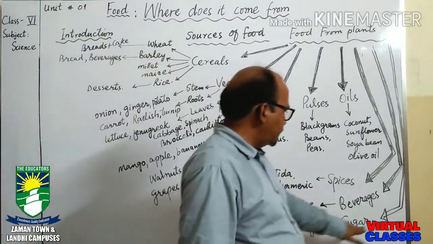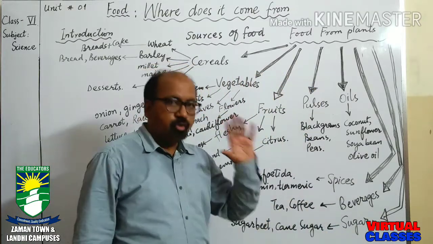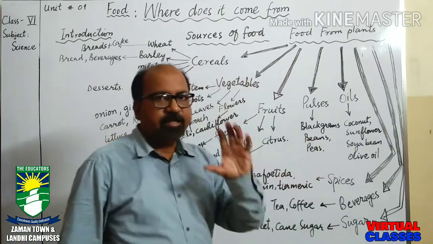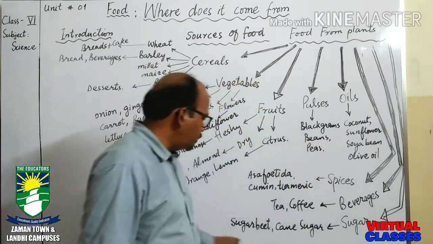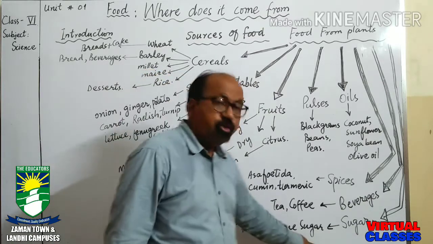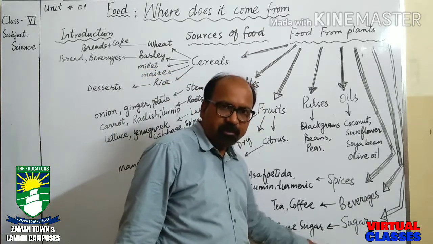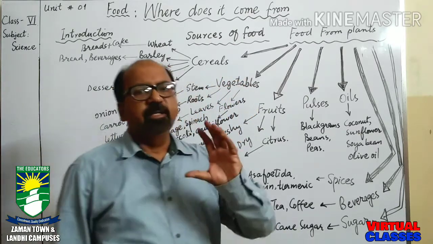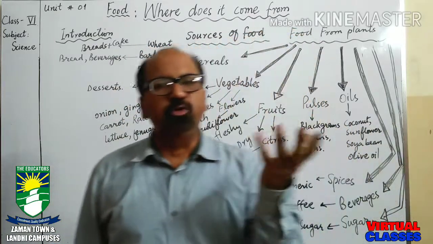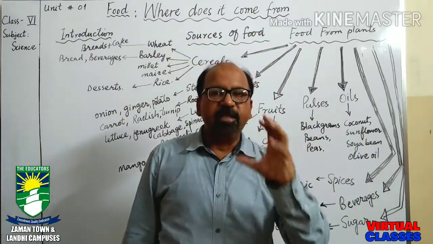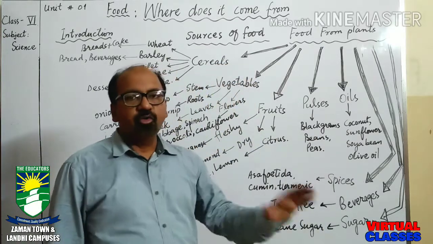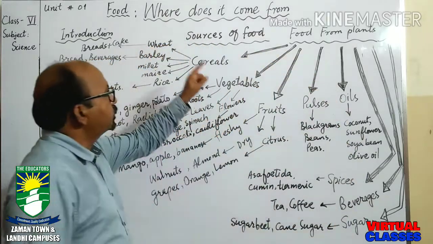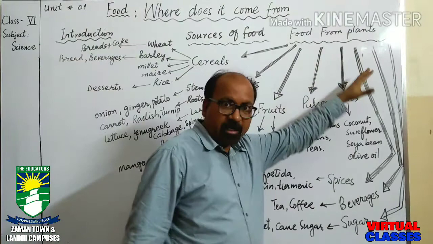So next one is sugar. Sugar also provides us instant energy. Very quick energy is taken from the sugar. Sugar is prepared from cane sugar, which is the stem of the plant, and sugar beet. Sugar beet is a type of beetroot. Beetroot is chakandar, and sugar beet is also used to make the sugar. So these are the different sources of food which are taken from the plants.